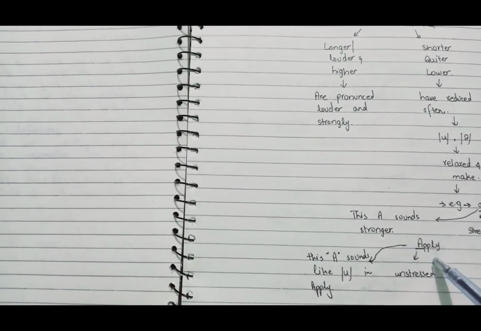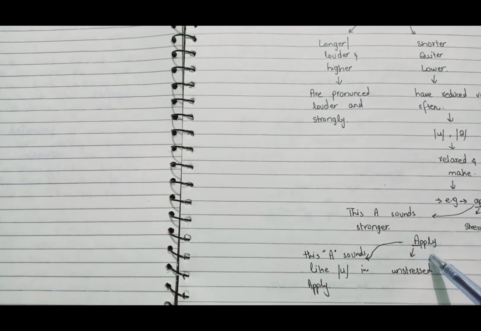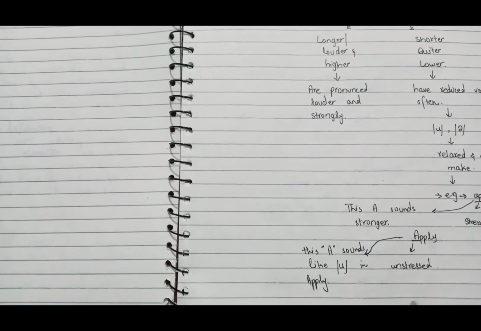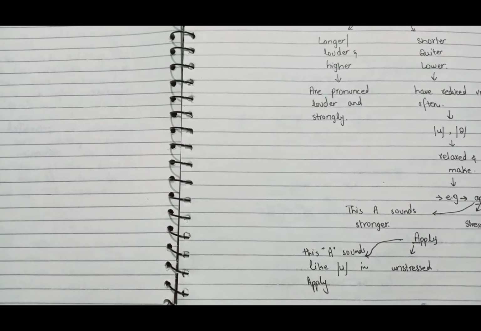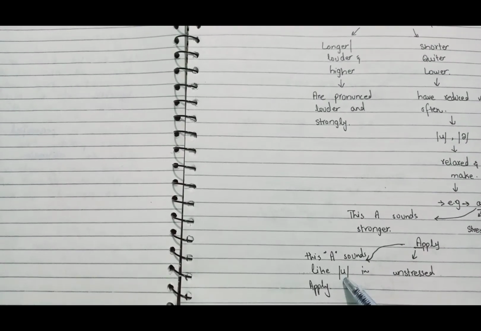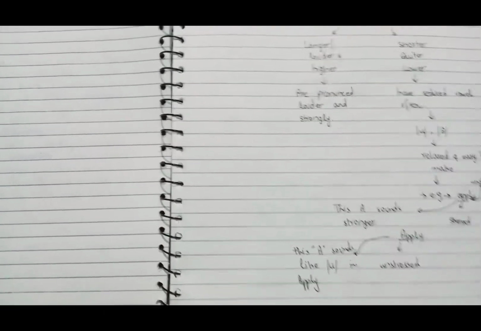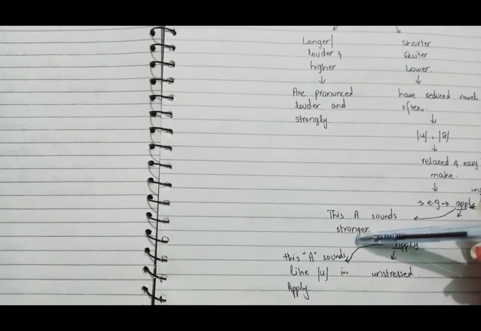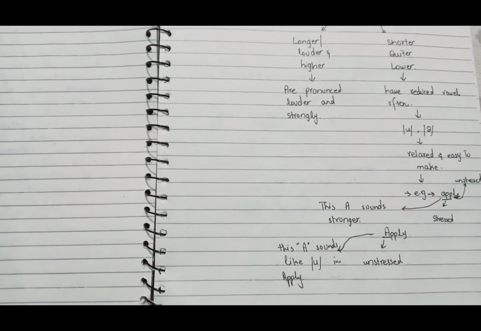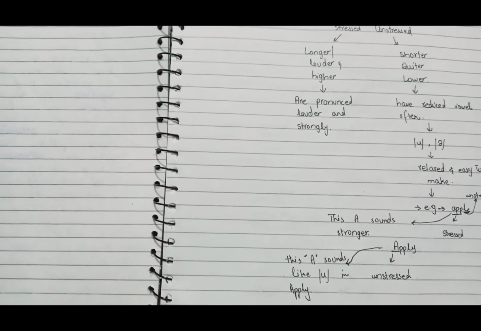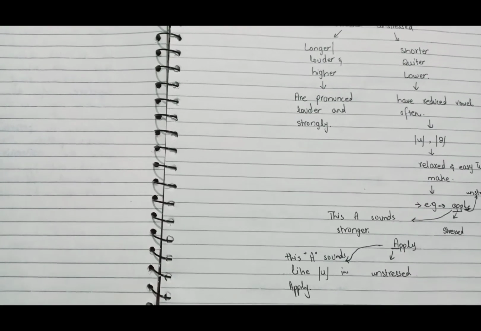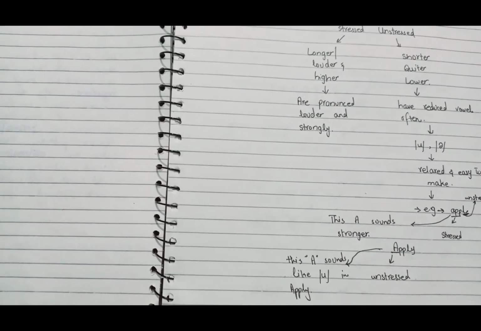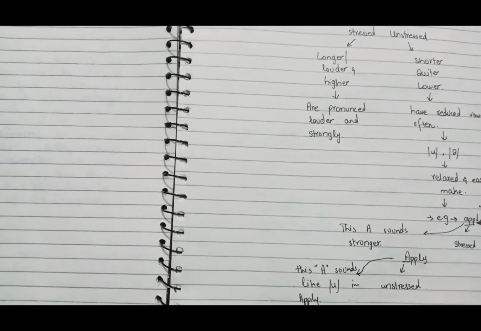Next we can have another example, that is apply. You do not say the full A sound, you say the unstressed sound. We already discussed that the a and schwa sounds are the unstressed ones. So in apply, you are using the alphabet A, but you are not pronouncing it as a full A. You are pronouncing it as the schwa sound, which is the shorter and the lower sound.